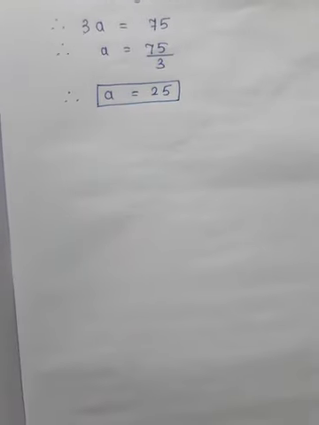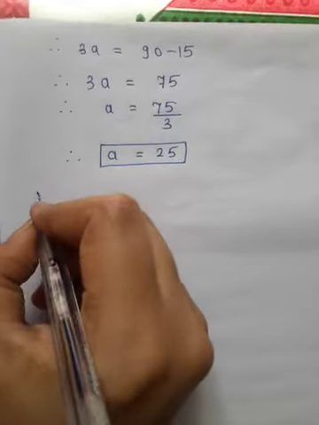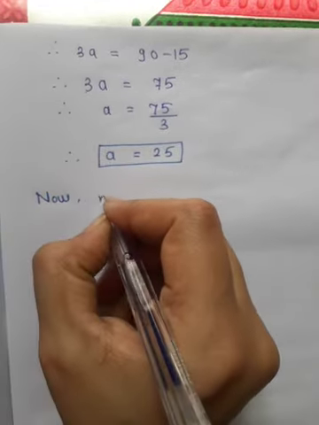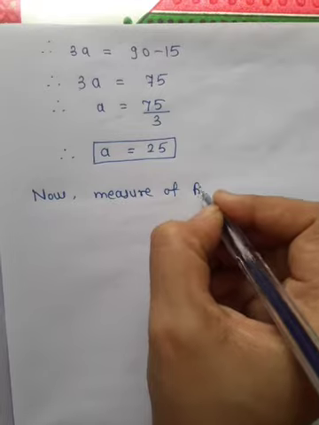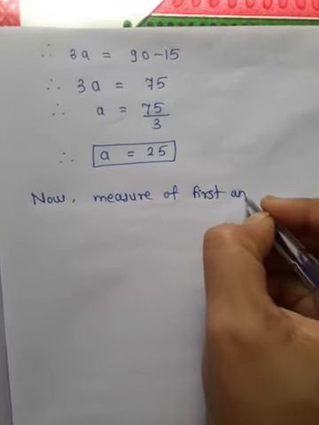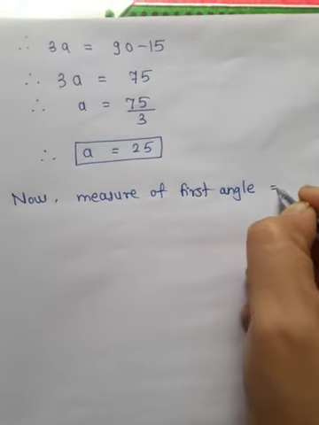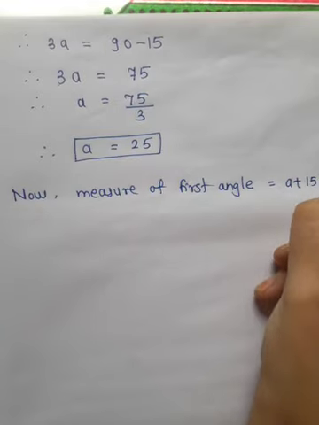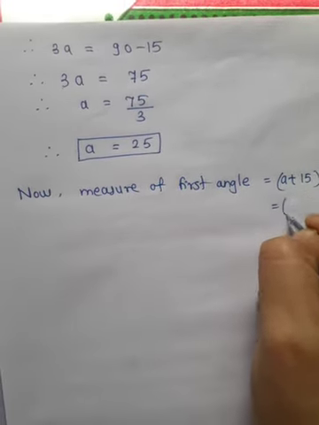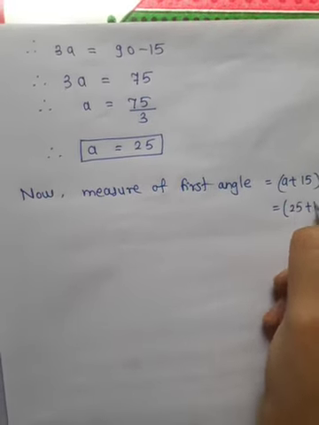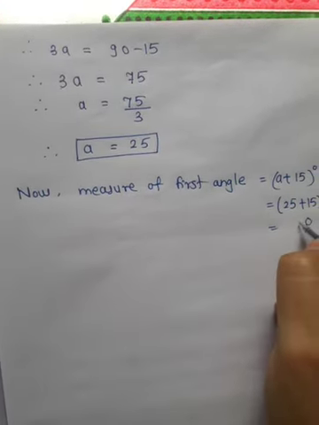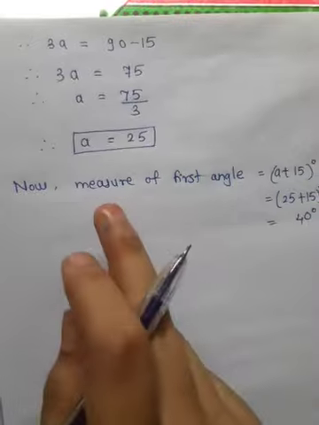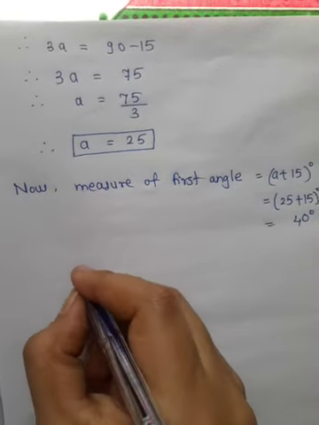Now we have to find the measure of each angle. Now the measure of the first angle. So we have been given that the measure of the first angle is a plus 15 degrees. Now put the value of a here, 25 plus 15 degrees. 25 plus 15 gives you 40 degrees. Okay, so the measure of the first angle is 40 degrees.